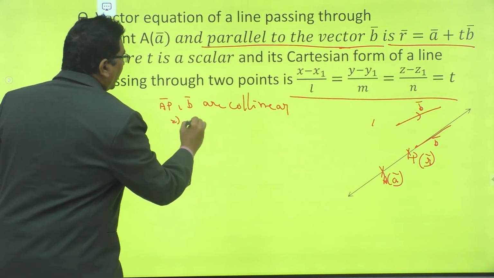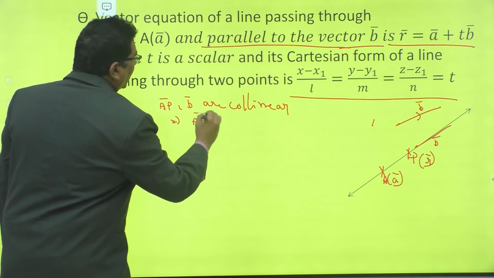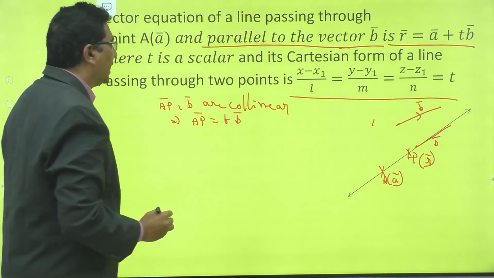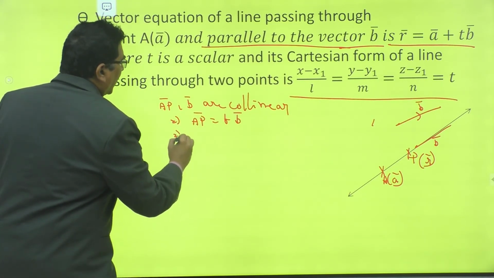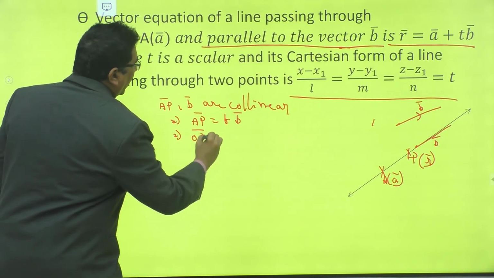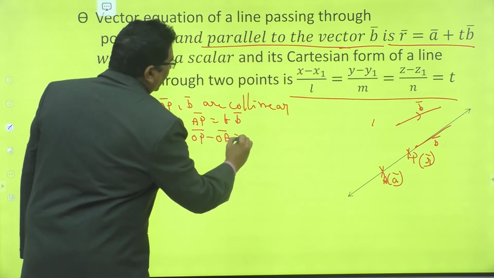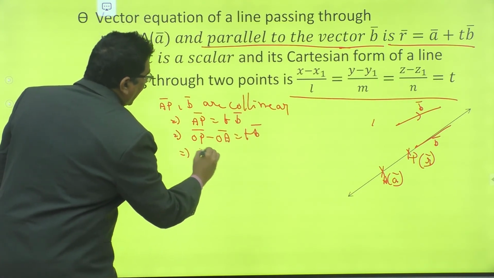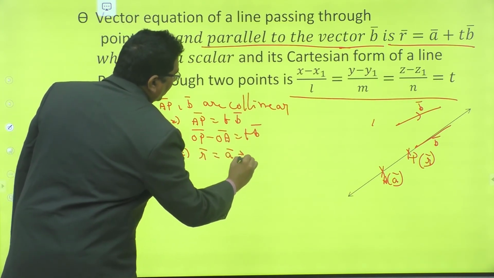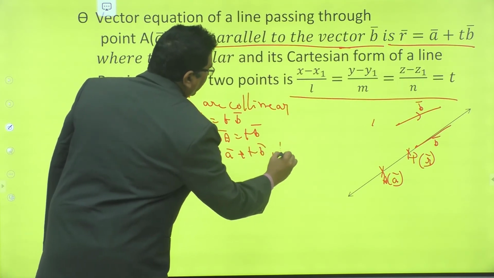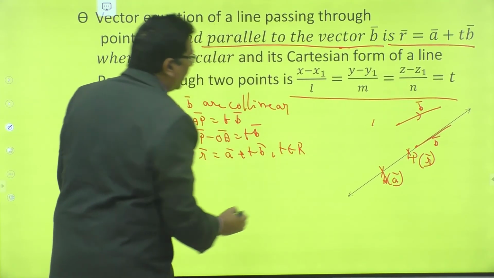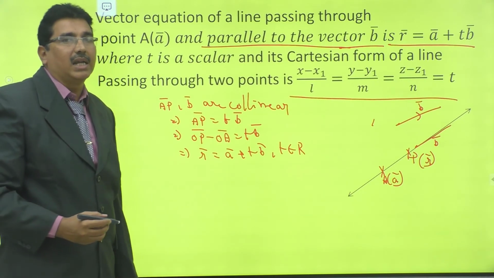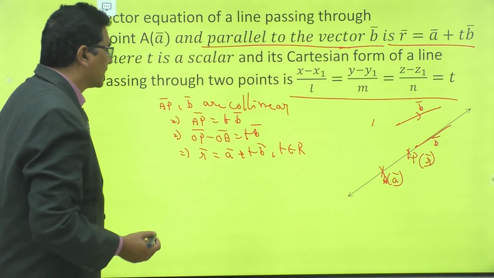That implies AP bar is equal to t times B bar. That implies OP bar minus OA bar is equal to t times B bar. That implies R bar is equal to A bar plus t B bar, where t belongs to R. This is the vector equation of a straight line passing through a point and parallel to a vector.